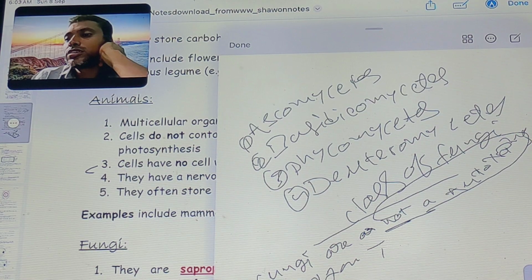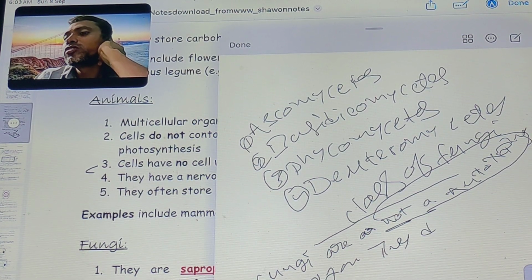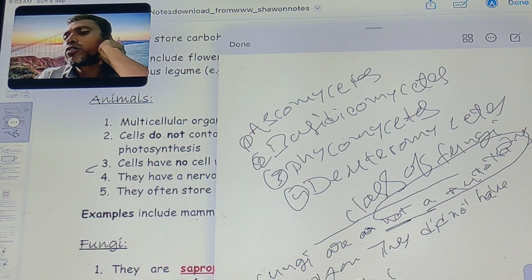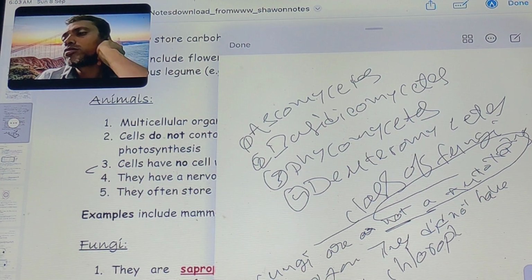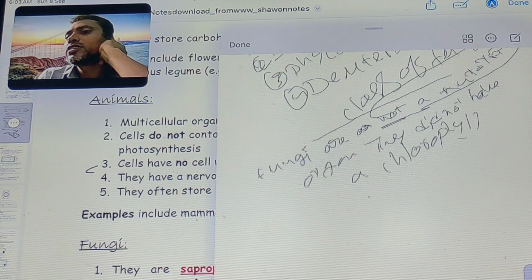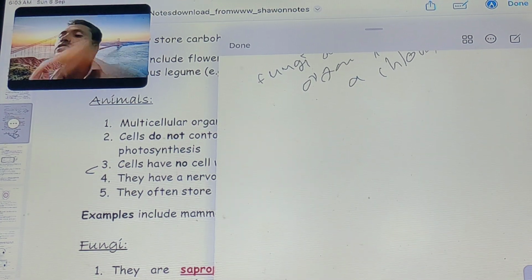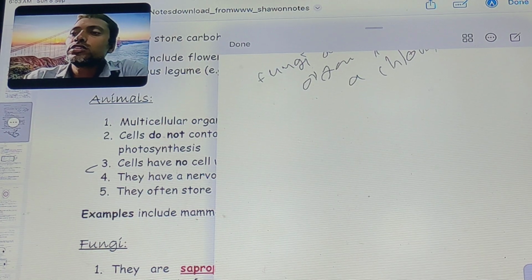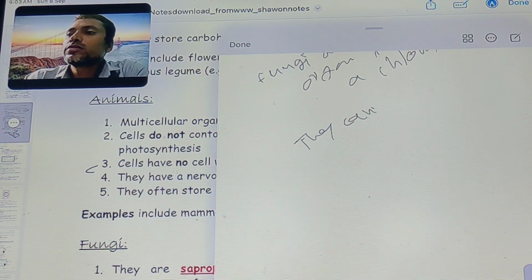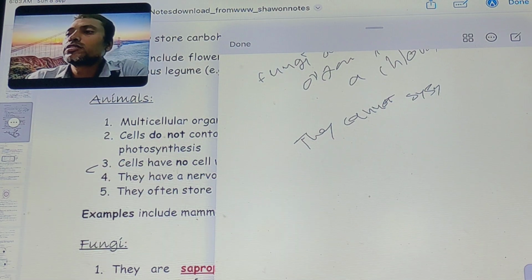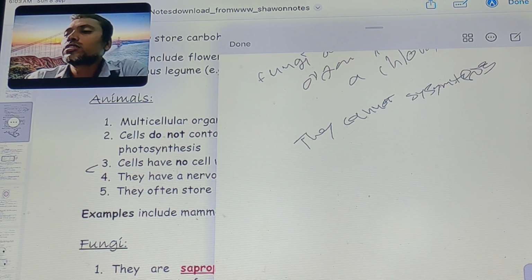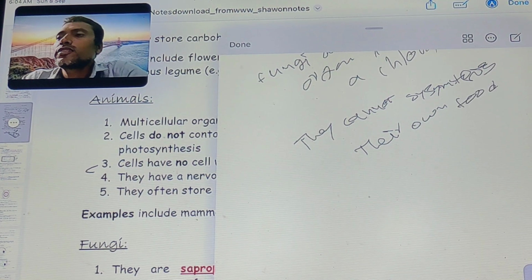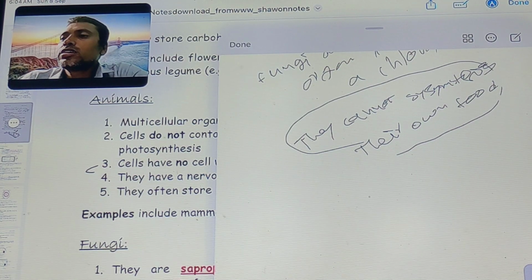Because they don't have chlorophyll. Since they do not have chlorophyll, they cannot synthesize their own food. If they had chlorophyll, they would be green in color.